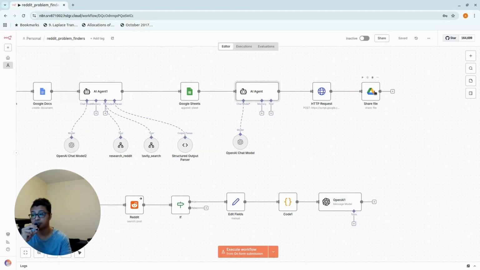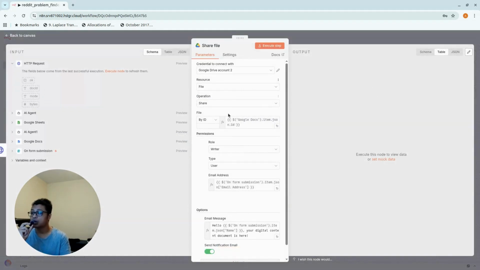The last thing is to share the file using Google Drive, from the email that we got previously. If I click this, I've got the ID of the Google Doc, and then I will share this. The operation is going to be share, and then you will have these options. The role is going to be writer, not just reader, because you want to edit the file anyway.